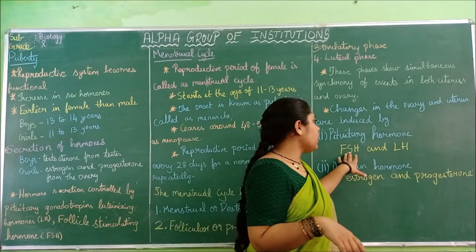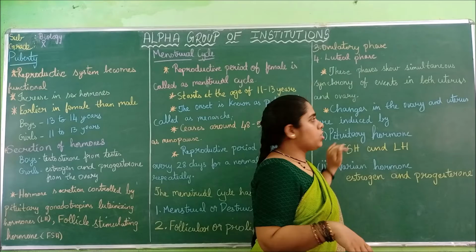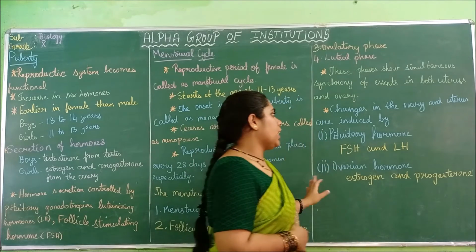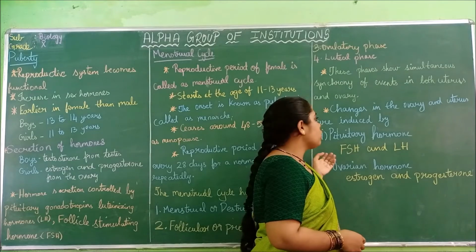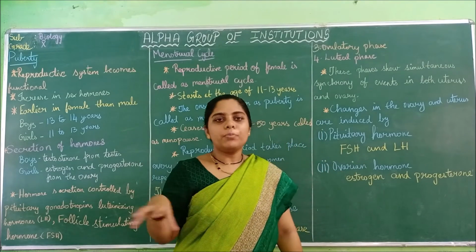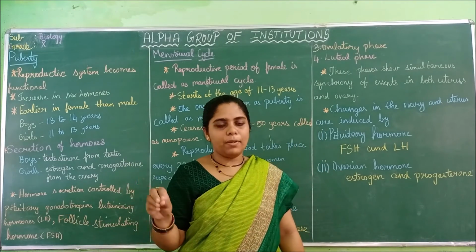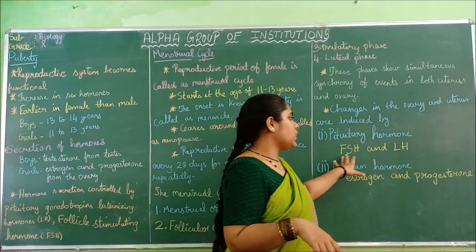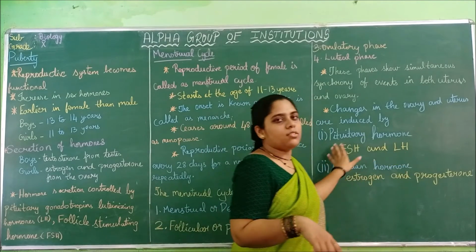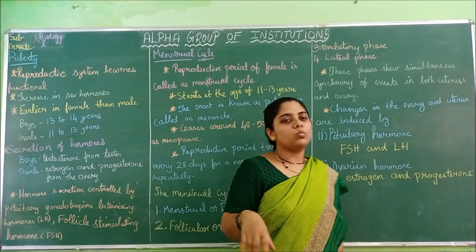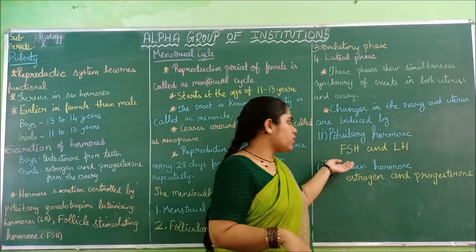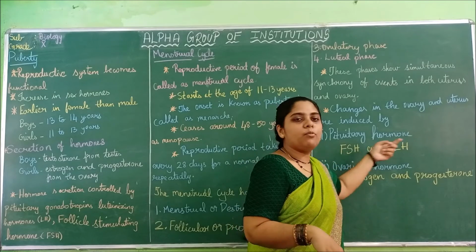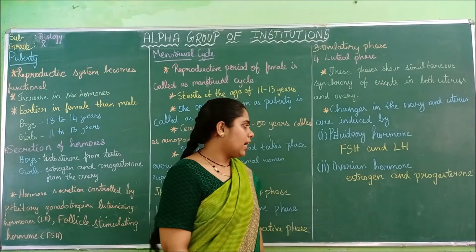So for the menstrual cycle, for each phase, there are changes in the ovary and uterus. For those changes, the 4 phases have to happen, and for that, hormones are needed. These are the two hormones. They are called pituitary hormones because they are produced from the pituitary gland. That is why they are called follicle stimulating hormone and luteinizing hormone.